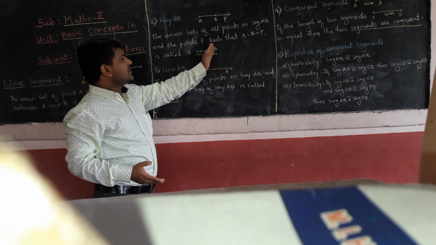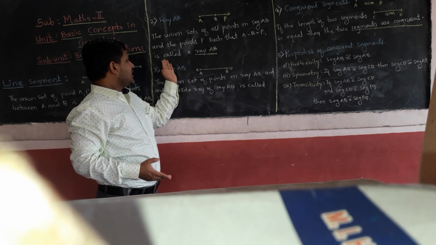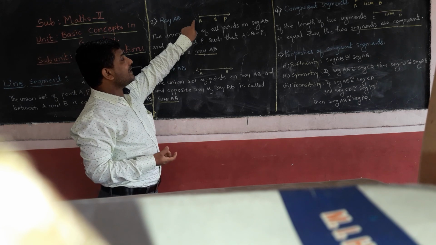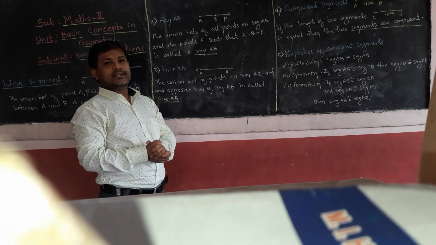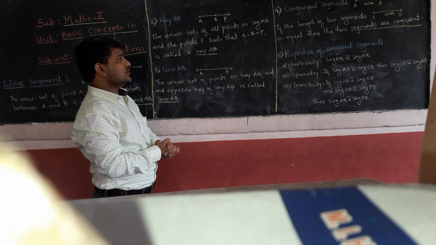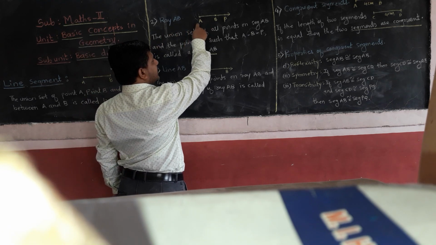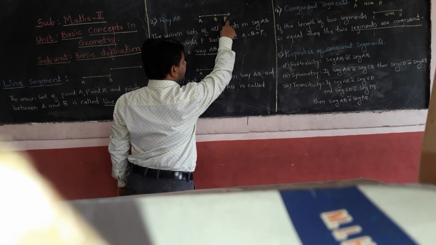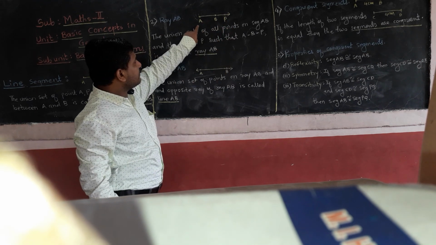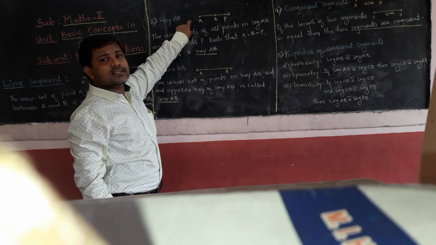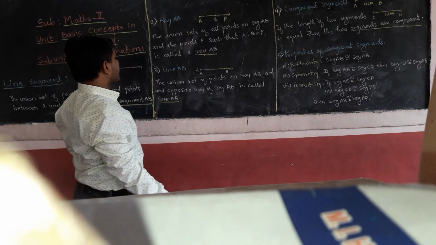Such a figure is called a ray, and point A is called the origin. While reading this figure, you have to read it as ray AB or ray AP, because whenever we say ray, we have to start from the origin. A is the origin of this figure.